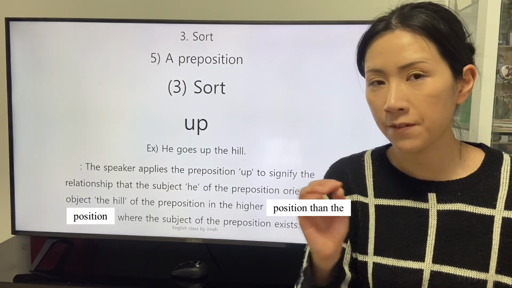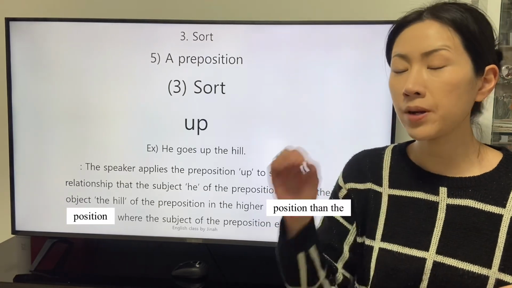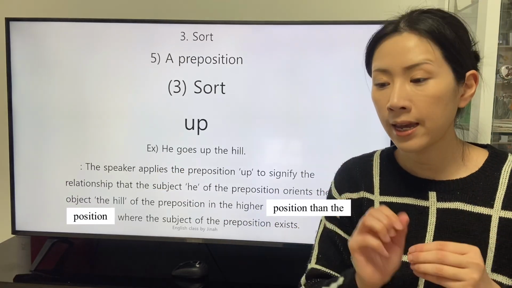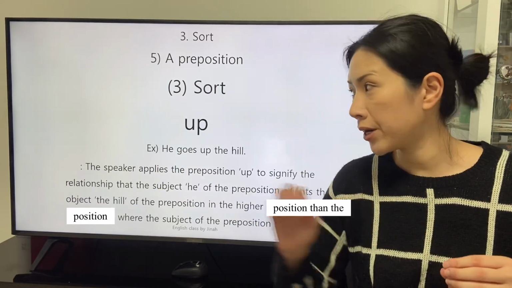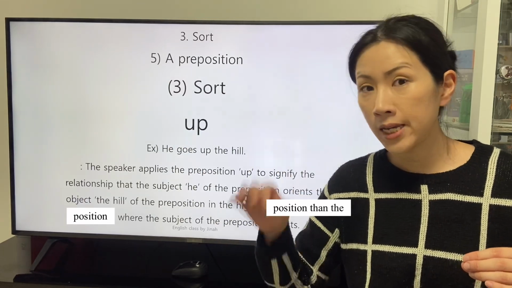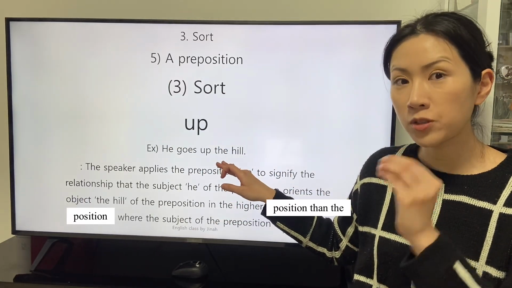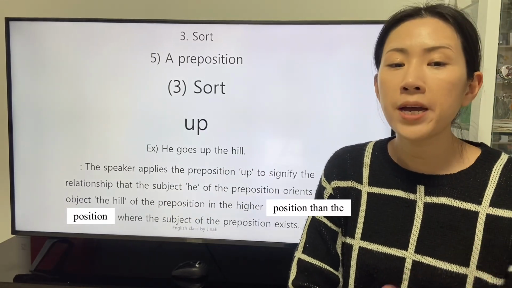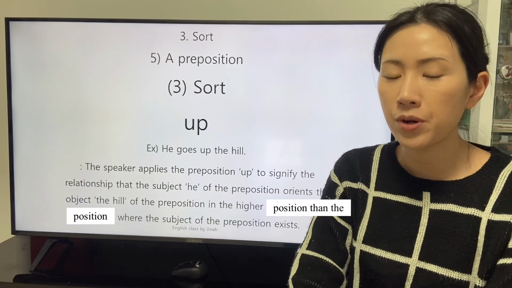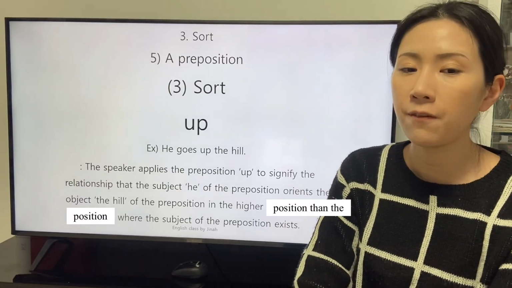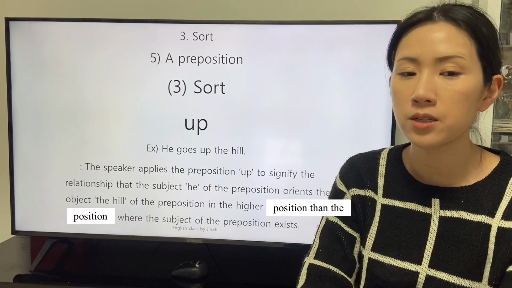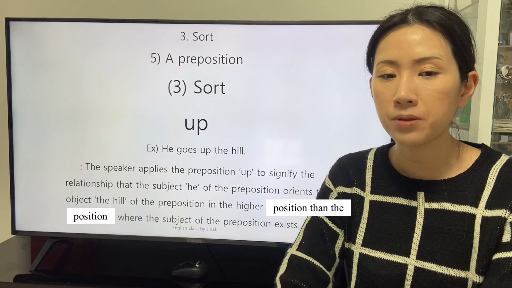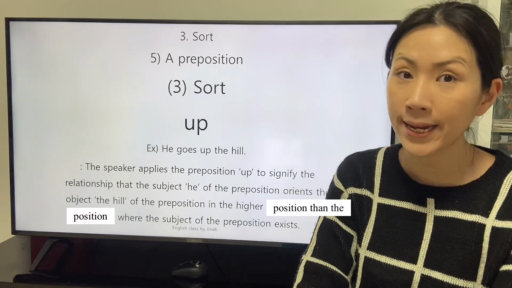The existence of the subject is on the premise that the subject, he, exists, and the position where the subject, he, exists is lower than the position where the object, the hill, exists. The speaker applies the preposition up to signify the relationship that the subject, he, of the preposition orients the object, the hill, of the preposition in the higher place than the place where the subject of the preposition exists.